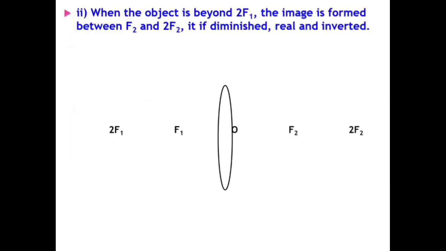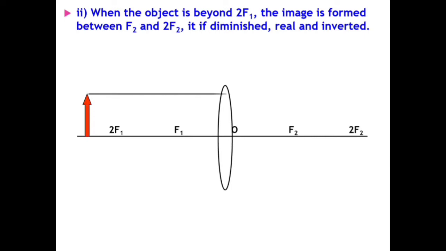Secondly, if the object lies beyond 2f1, then the parallel ray goes to f2 and they meet together, then the image is formed between f2 and 2f2. It is diminished, real and inverted.